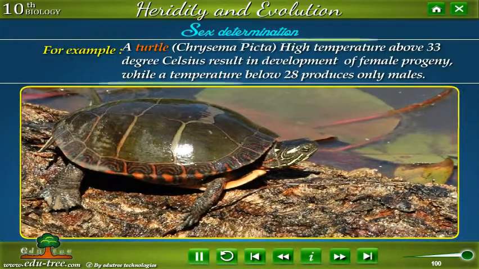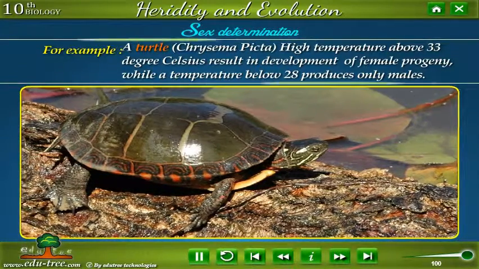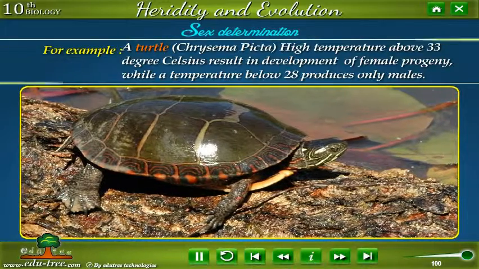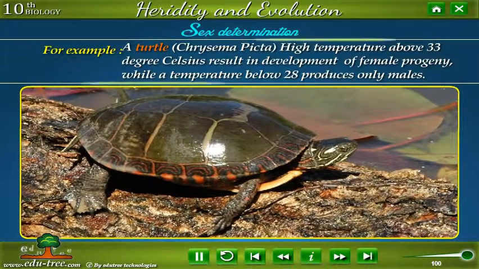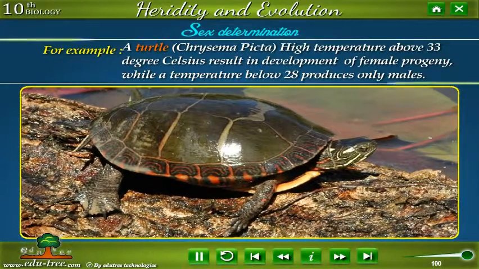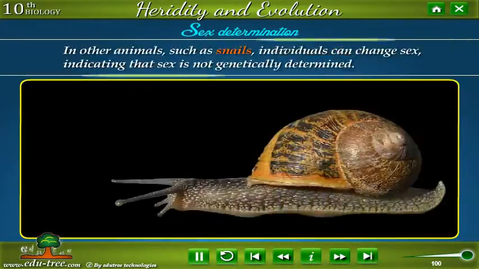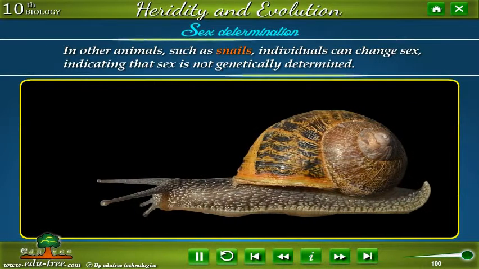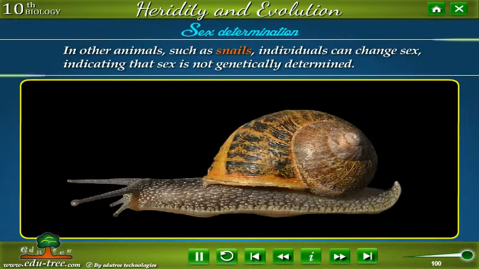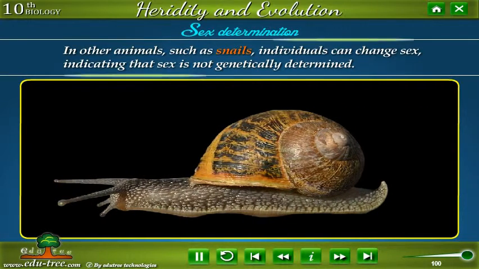For example, in a turtle, Chrysemys picta, high temperature above 33 degrees Celsius results in development of female progeny, while a temperature below 28 produces only males. In other animals, such as snails, individuals can change sex, indicating that sex is not genetically determined.